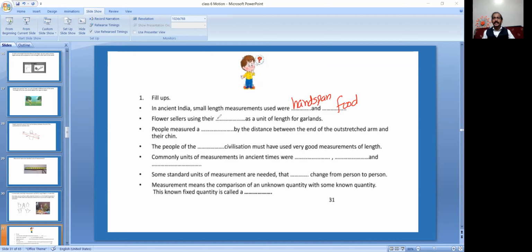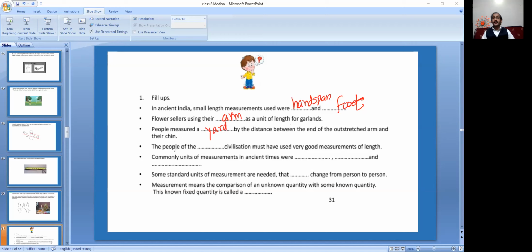Flower sellers use their dash as a unit of length for garlands. Arms. People measured a dash by the distance between the end of the outstretched arm and the chin. Yard.